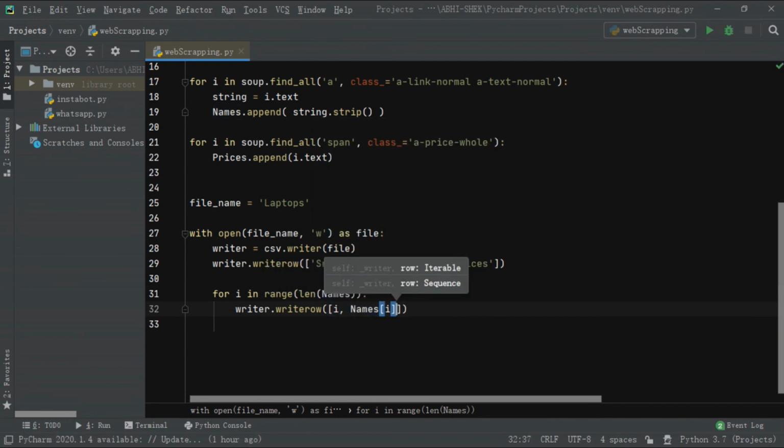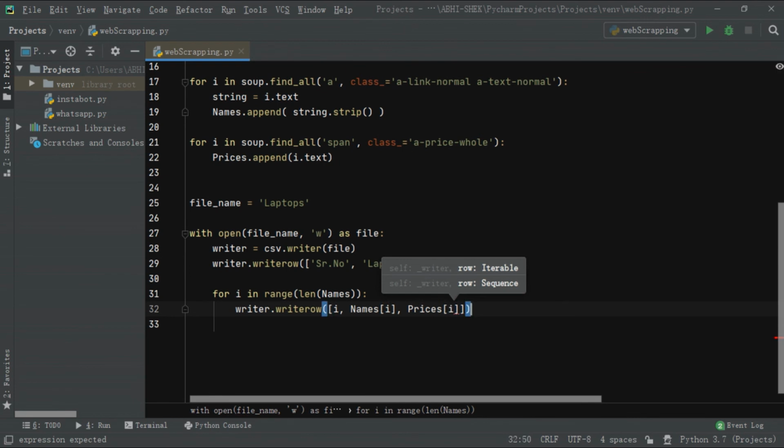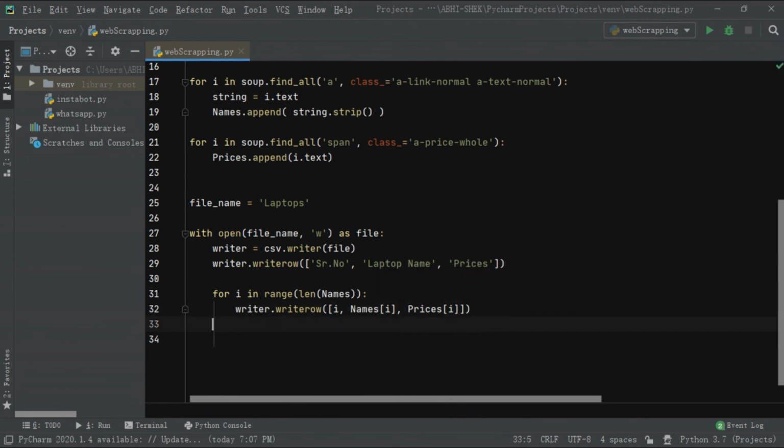Like this. I hope there is no doubt about this for loop. If you have doubt about this particular block of code, let me explain it. With open is used when you want to handle a file. This syntax makes it much easier to handle a file. We don't need to close the file, it automatically closes.